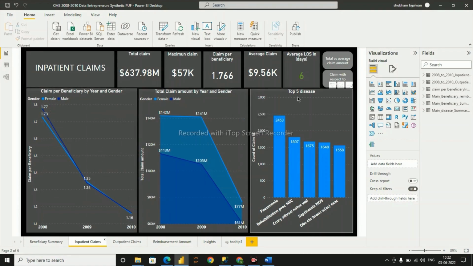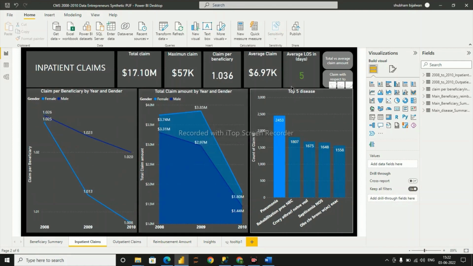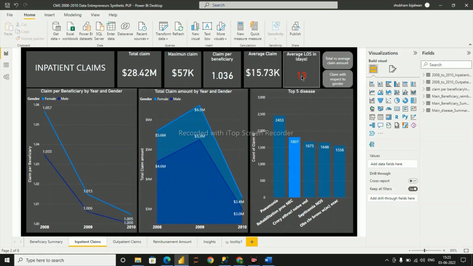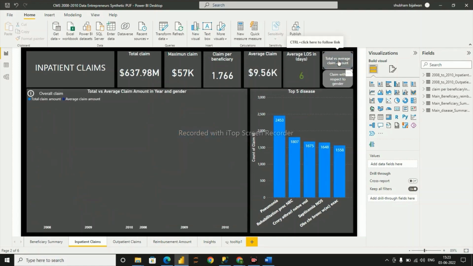Now let's look at the top 5 diseases. See, whenever I click on pneumonia, the average LOS days is around 5 and the average claim amount is around 6.97k. But when I click over rehabilitation, see the average LOS increases to 13 days and the average claim amount increases to 15.73k. Now let's look at total versus average claim amount.